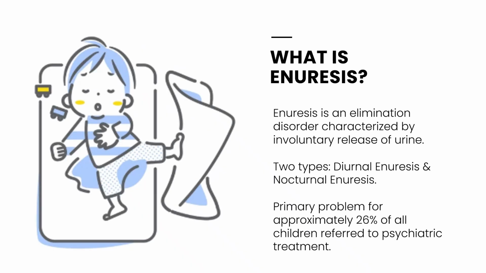What is enuresis? Enuresis is an elimination disorder characterized by involuntary release of urine. There are two types, diurnal and nocturnal, which is a primary problem for approximately 26% of all children referred to a psychiatric treatment.